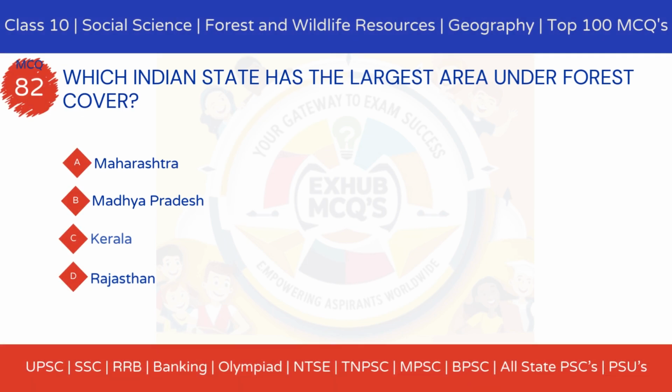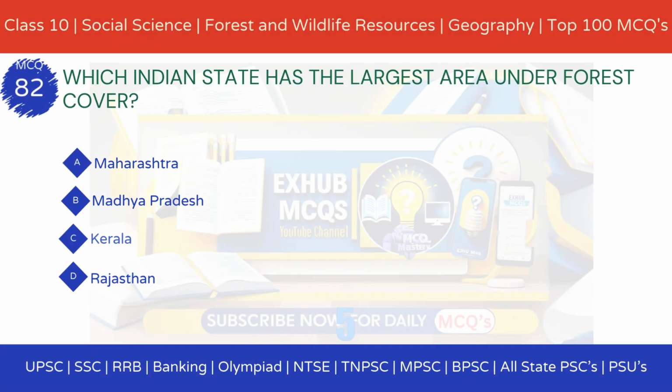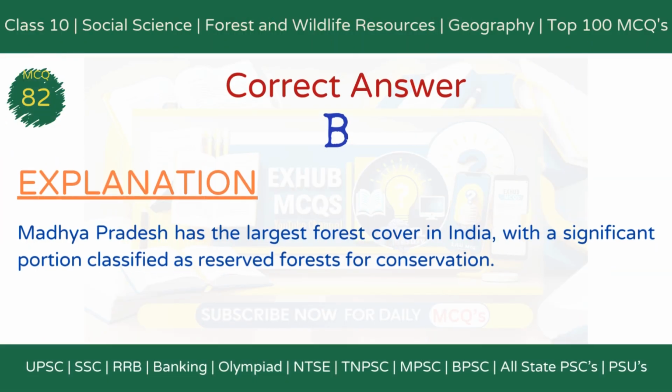MCQ 82. Which Indian state has the largest area under forest cover? Option A, Maharashtra. Option B, Madhya Pradesh. Option C, Kerala. Option D, Rajasthan. The correct answer is option B, Madhya Pradesh. Explanation: Madhya Pradesh has the largest forest cover in India, with a significant portion classified as reserved forests for conservation.